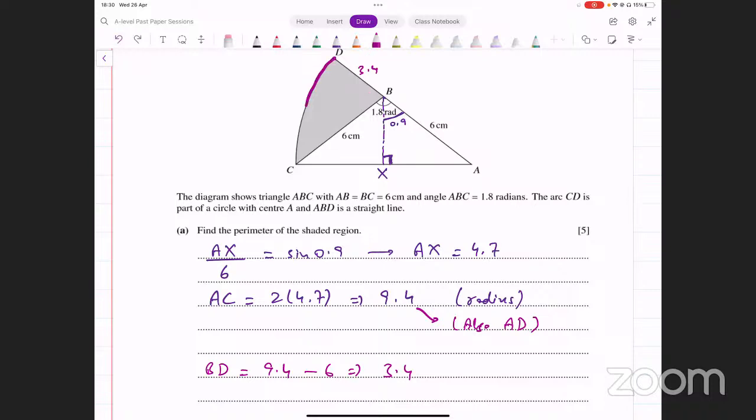Now we need this arc length. Arc length के लिए क्या फॉर्मूला होता है? S equals R theta. Radius तो आ गया हमारे पास 9.4. Angle नहीं है. Angle कैसे निकाल सकते हैं? This angle. Again, you can use this right angle triangle that we have here.